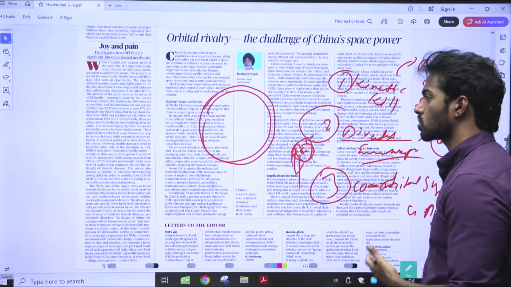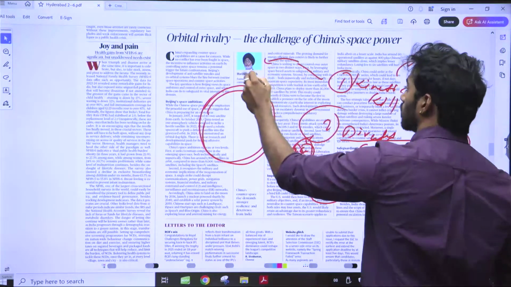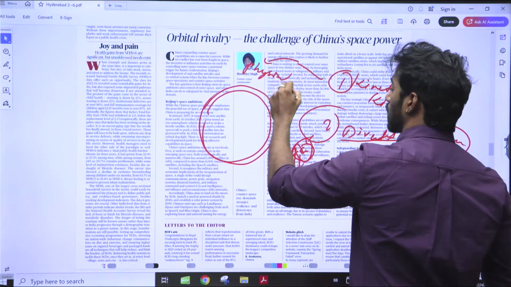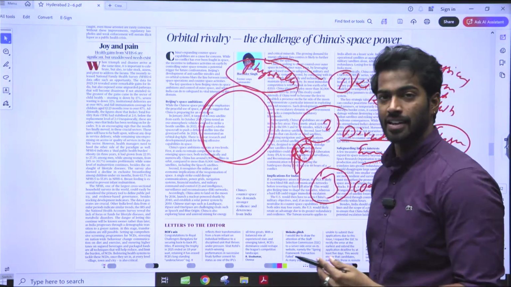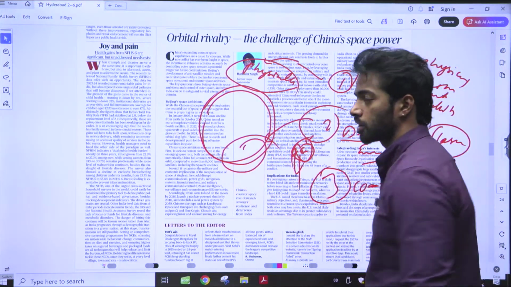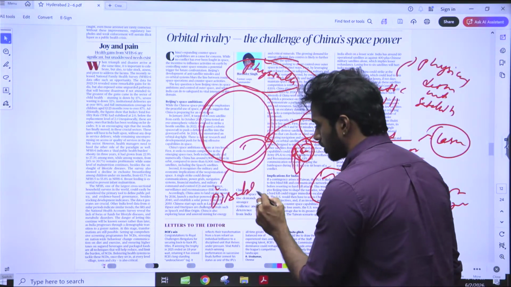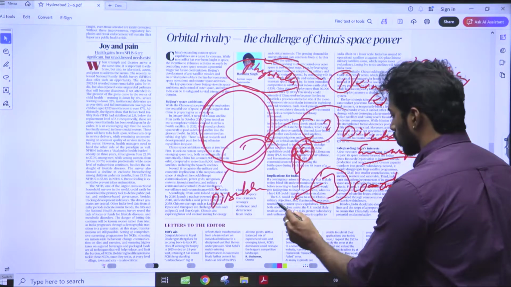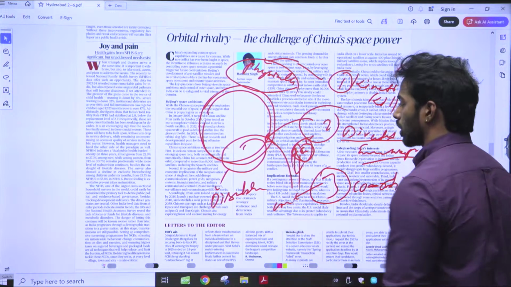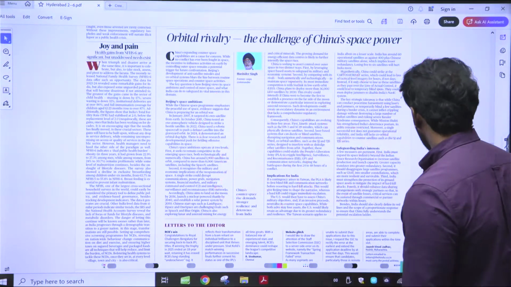These are the three ways in which China is focusing. One is the kinetic kill, where it is physically destroying that particular weapon or satellite. Secondly, directed energy, which is trying to point lasers towards that particular satellite and disabling it. And thirdly, you have co-orbital systems, which orbit along with the other satellites and help monitor everything. These are the three things that China is doing.